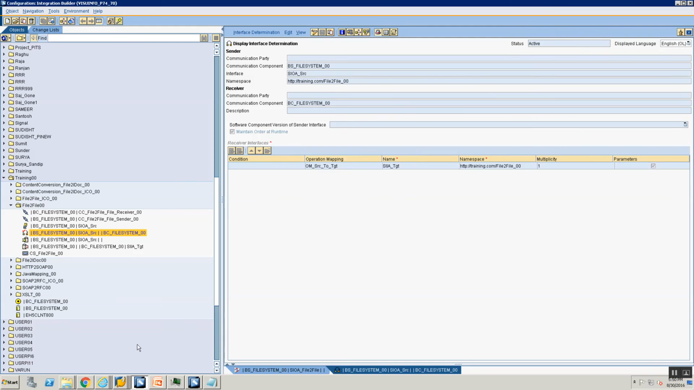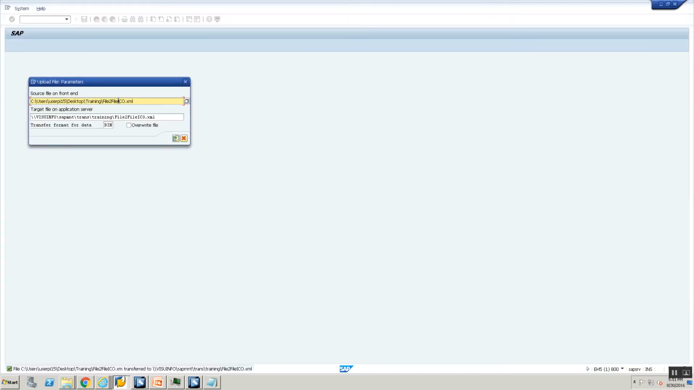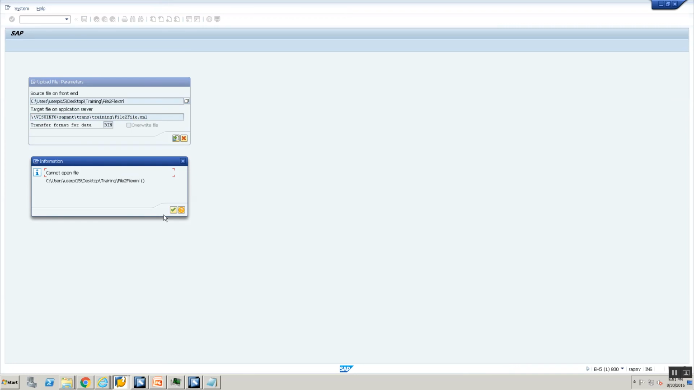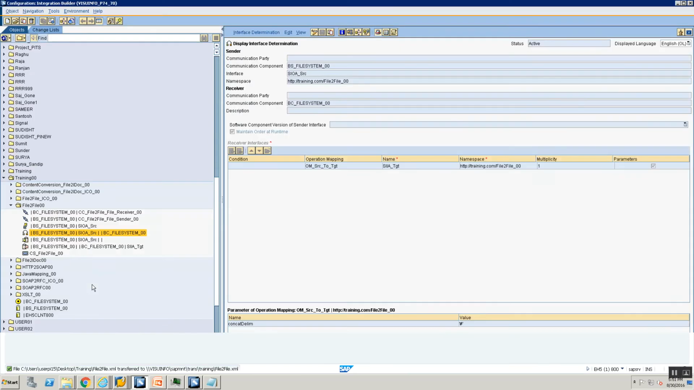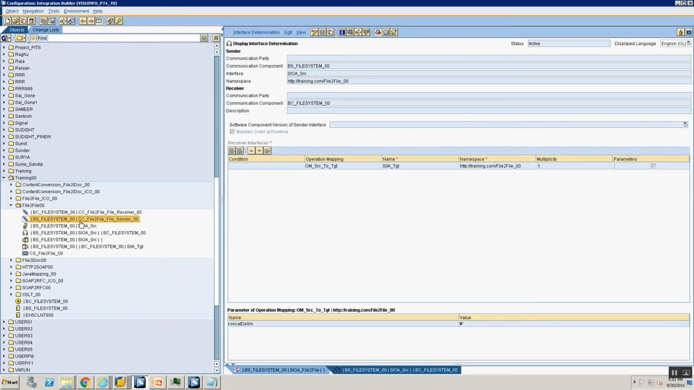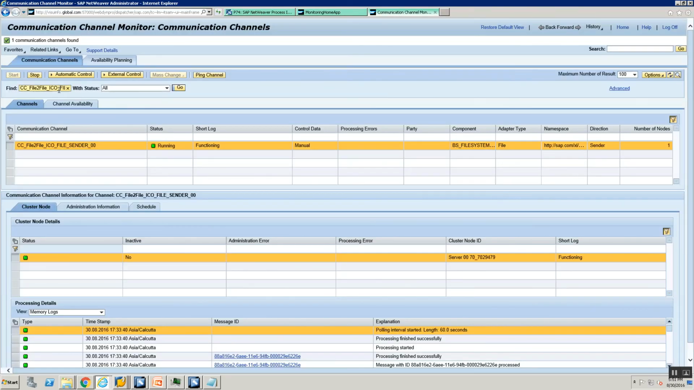Right, now let's go ahead and upload my file. I'm going to change this. I'm going to cg3y, file to file, and okay, here there's a mistake. I import. The file has been written. Let me open my sender channel from communication channel monitoring. Okay, I go to communication channel monitor.